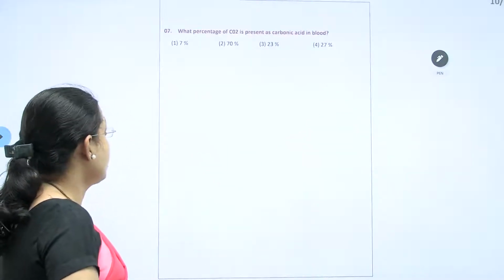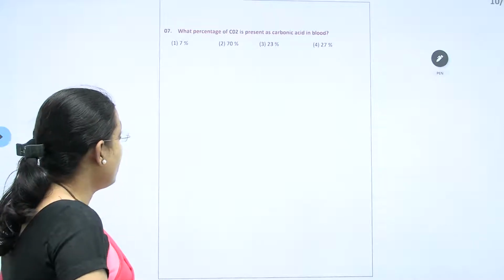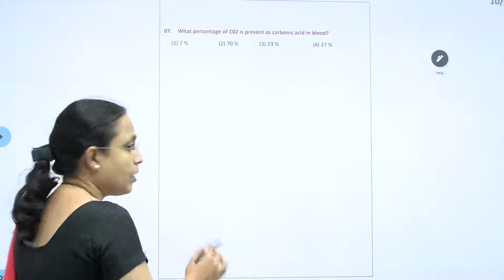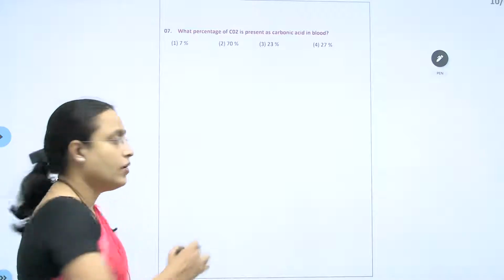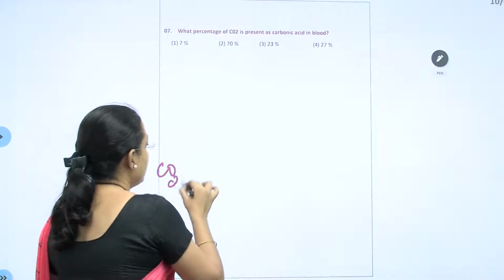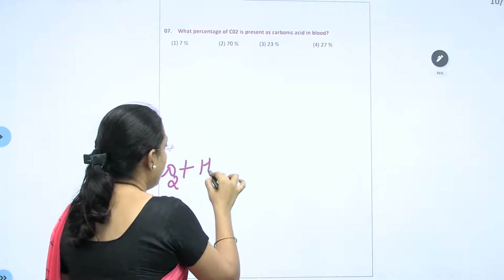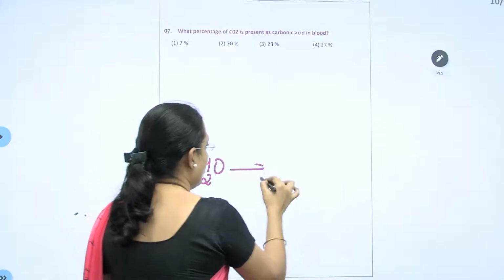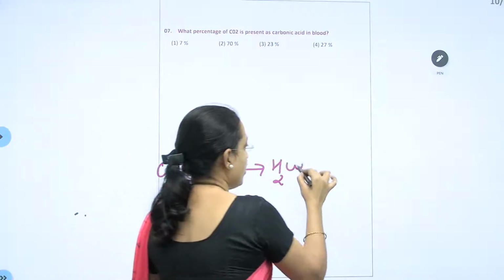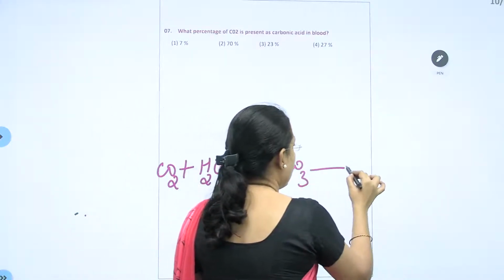What percentage of CO2 is present as carbonic acid? See, carbonic acid is formed when CO2 combines with H2O.